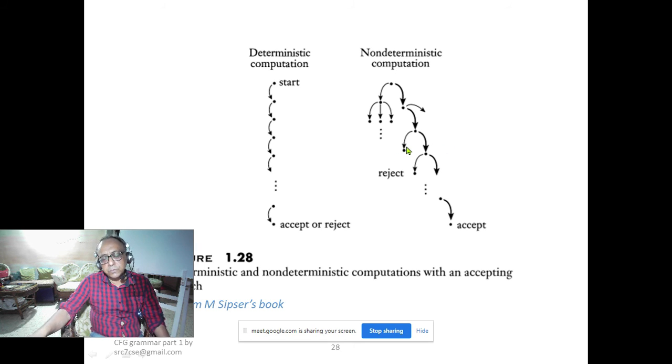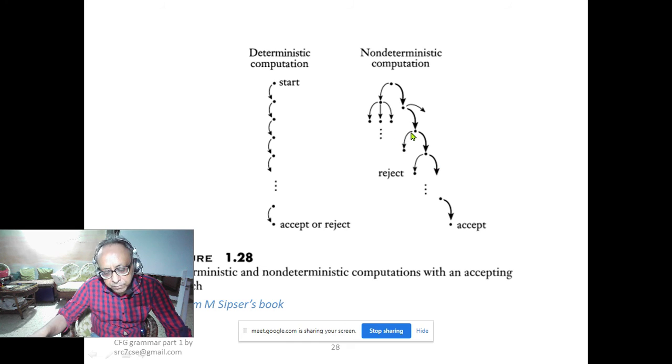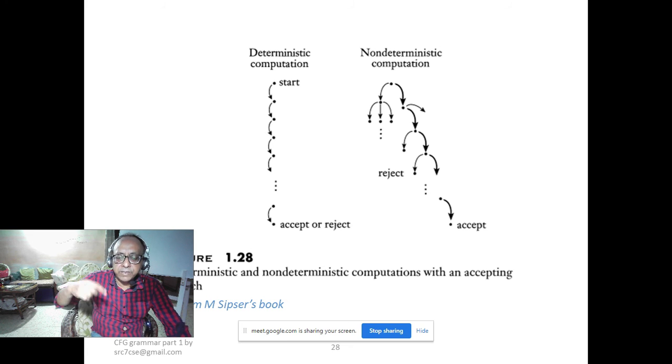So our programming languages should not have non-deterministic context-free grammar. It will be all deterministic context-free grammar, because anything you express in a language has to be run on a machine, and that machine should be a deterministic PDA.